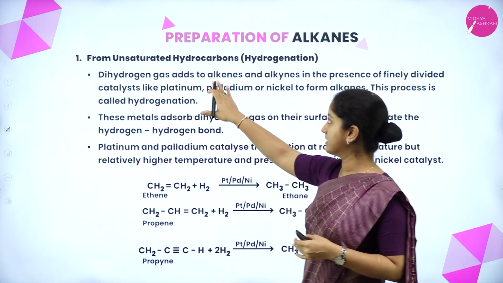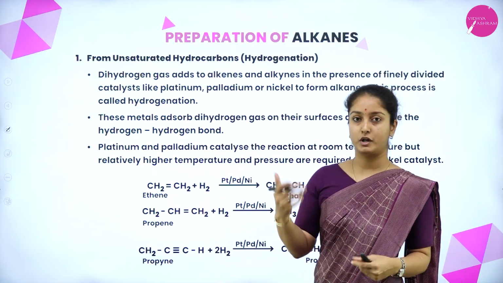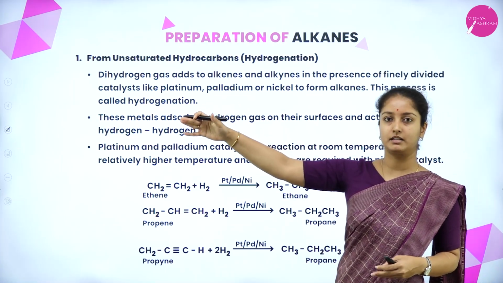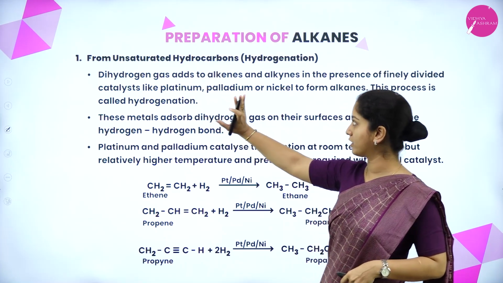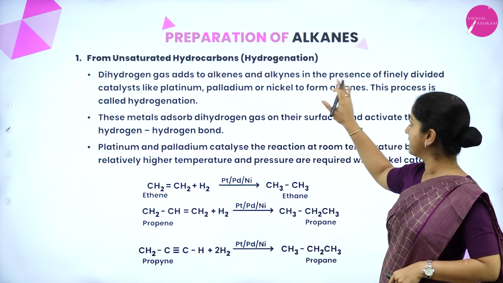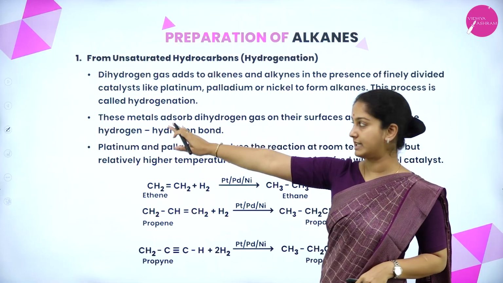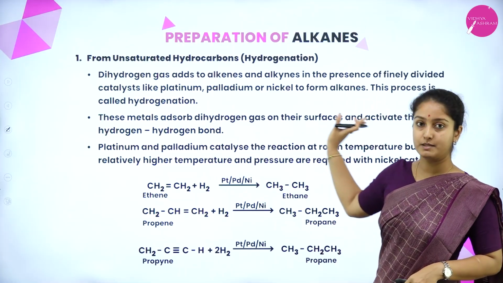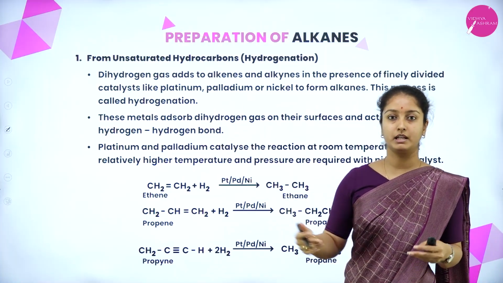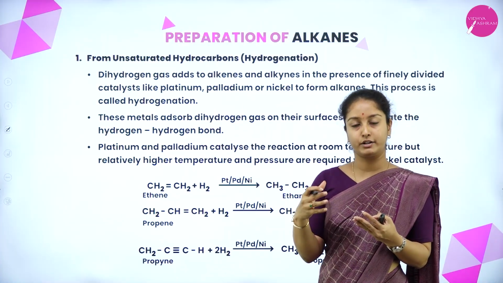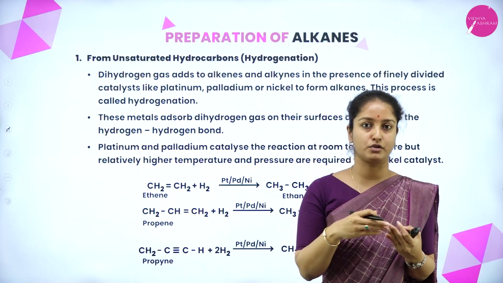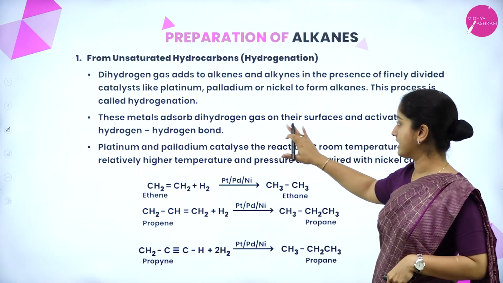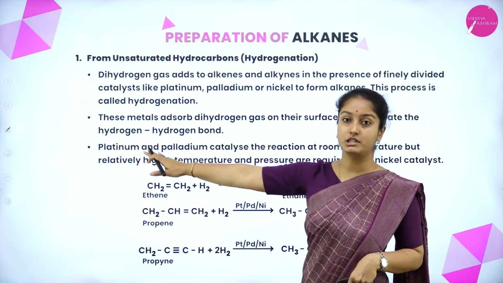So from unsaturated hydrocarbons, this process involves dihydrogen gas adding to alkenes. Alkenes come under the group of unsaturated hydrocarbons, and alkynes also, in the presence of catalysts like platinum, palladium or nickel, to form alkanes, and this process is called hydrogenation, meaning hydrogen is added to unsaturated hydrocarbons in the presence of a catalyst. These metals absorb hydrogen gas on their surface and activate the hydrogen-hydrogen bond.